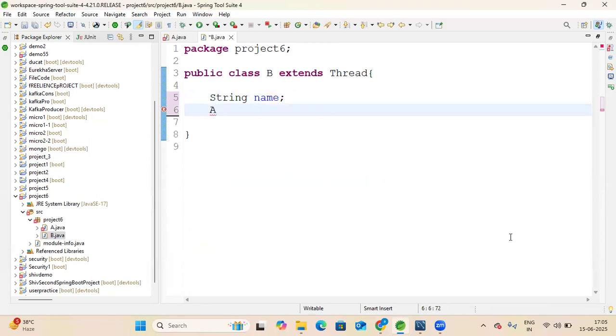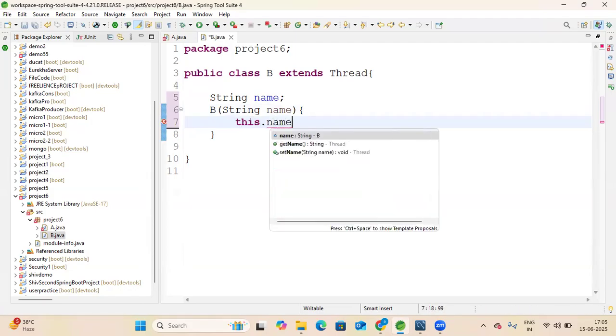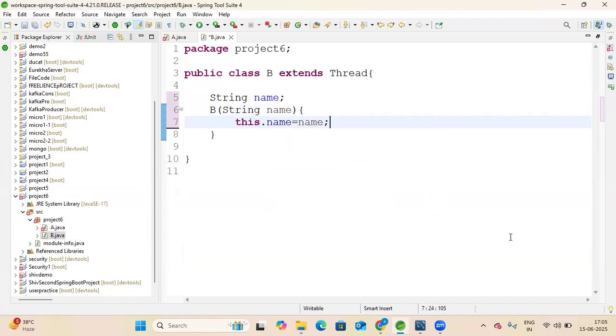Then in our B class constructor we take a String and initialize the value: this.name = name. This is how the constructor is used to initialize the variable.